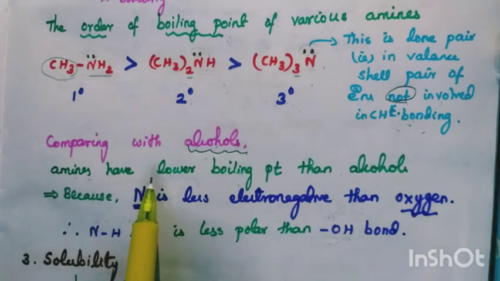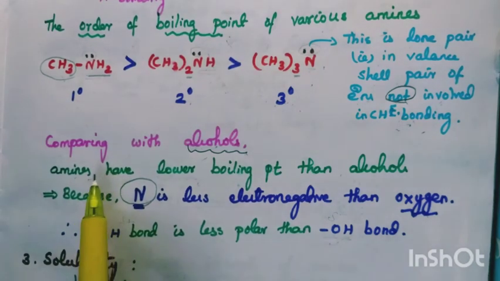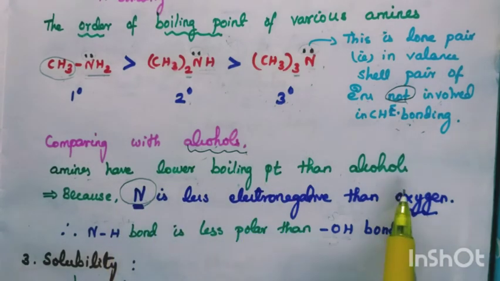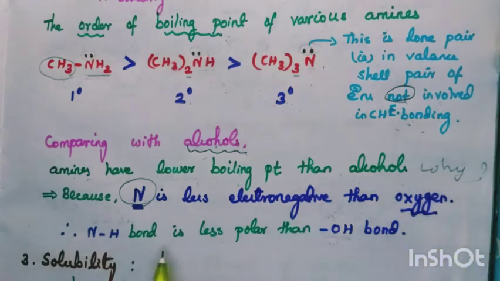In amines, nitrogen is there, no? Question: why do amines have a lower boiling point than alcohol?